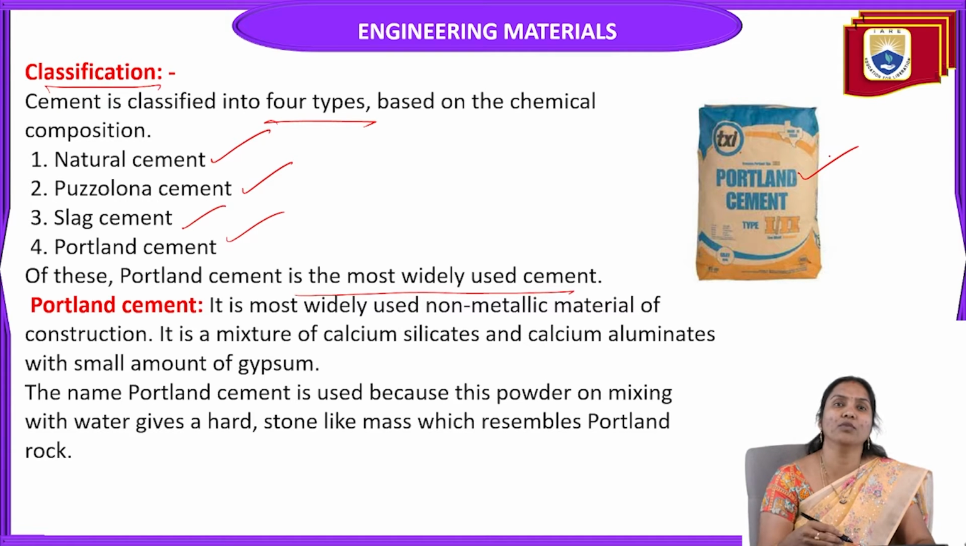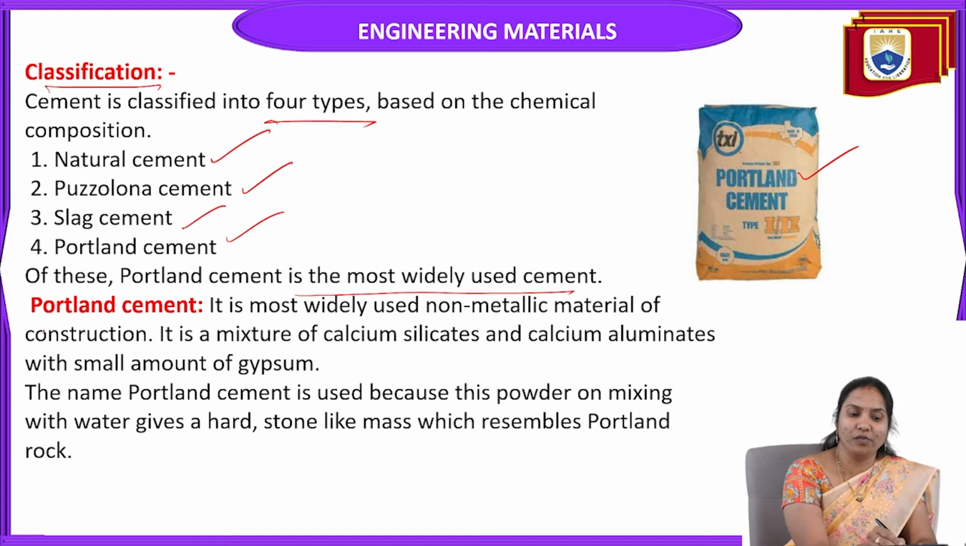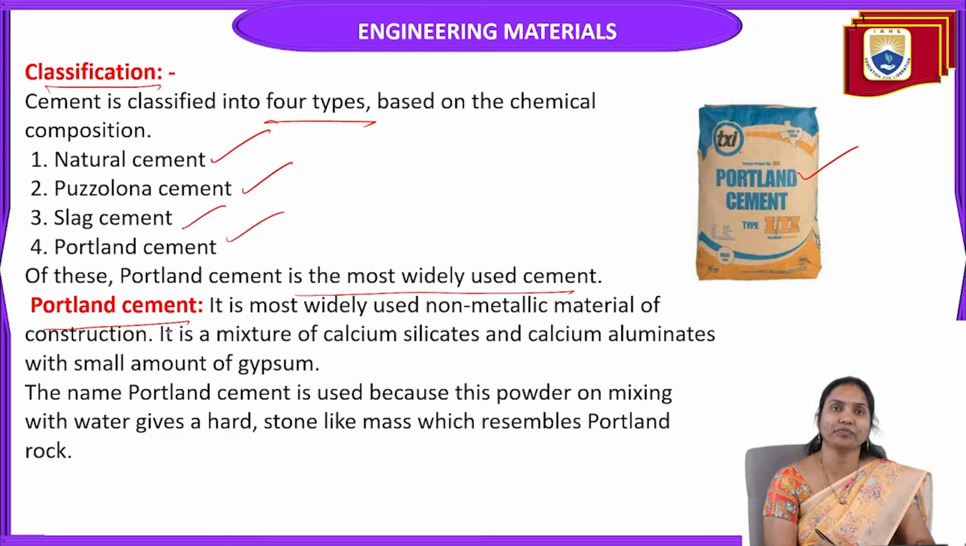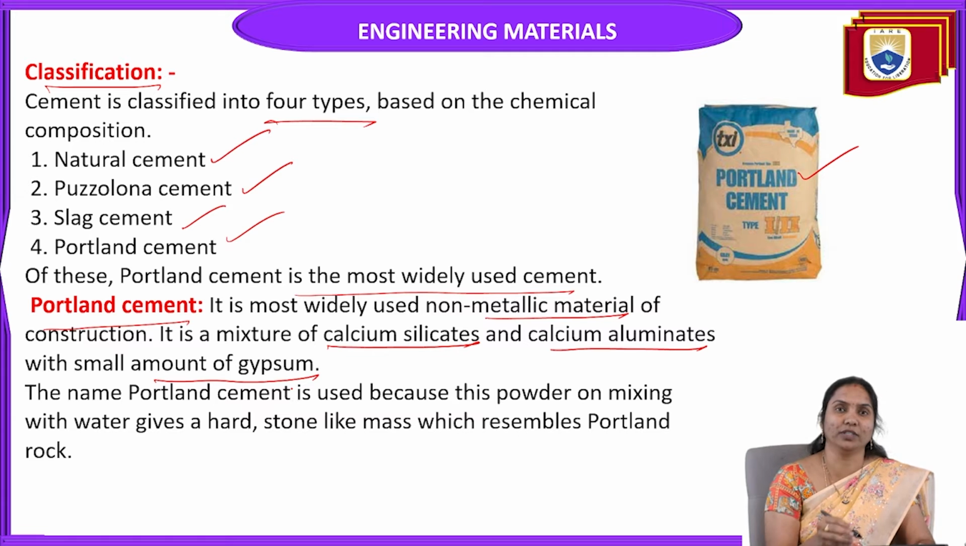Portland cement is the most widely used cement for construction purposes. What is Portland cement? It is the most widely used non-metallic material of construction. It is a mixture of calcium silicate and calcium aluminate with a small amount of gypsum.